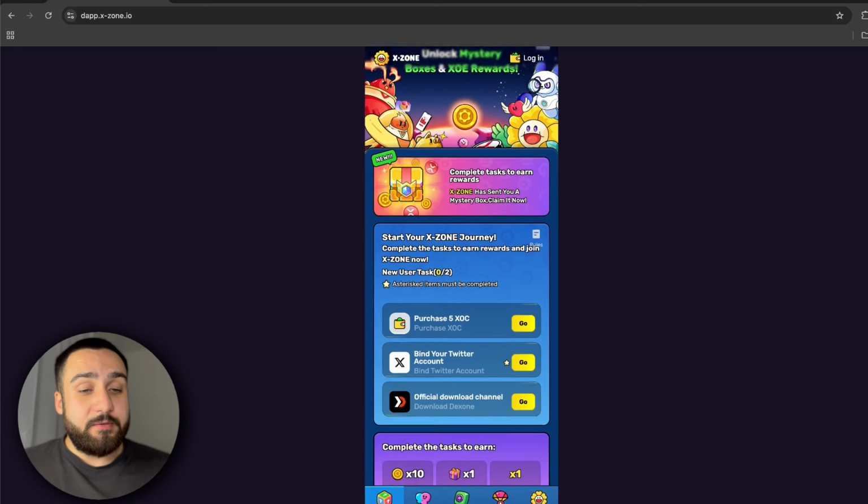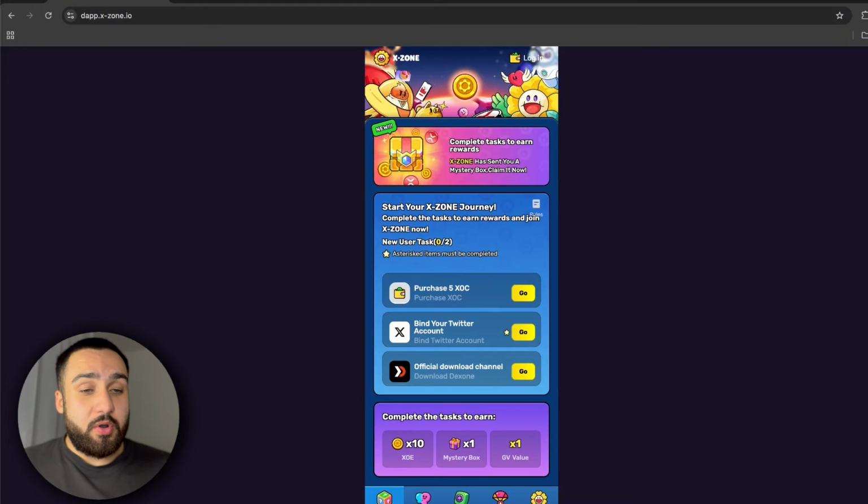We can see that here we have 3 easy tasks to do, and we can see for new users you only need to do 2 of these tasks to go. So you can see first one is to purchase 5 XOC. We can see after that you need to bind your Twitter account. You can see that one task has a star, which means such items must be completed. So this is for Twitter, it is a must do, and from these two you need to do one of them to go after this.